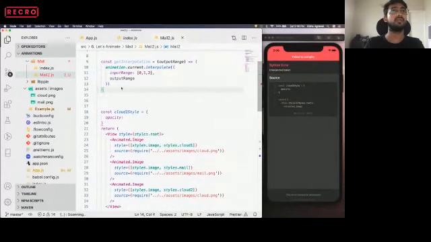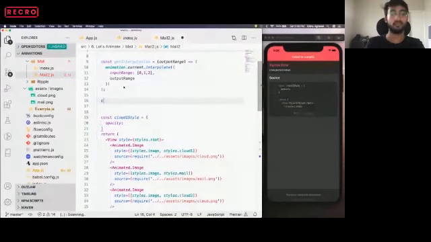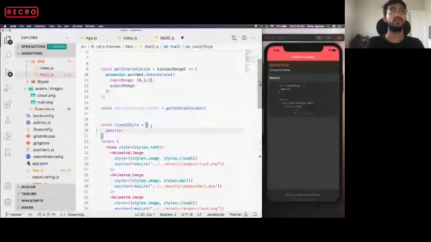Now creating this opacity style, const opacity interpolate. So how do we want to, okay, I'll just comment it out.